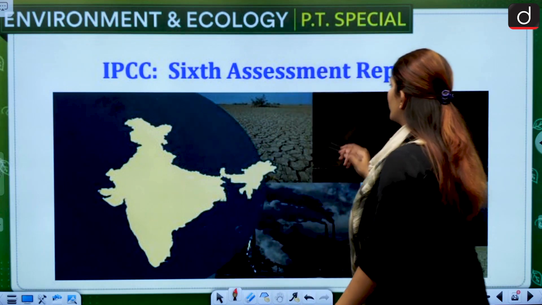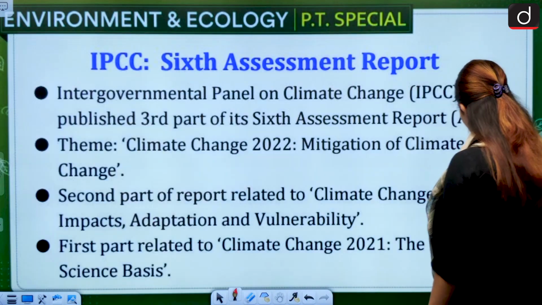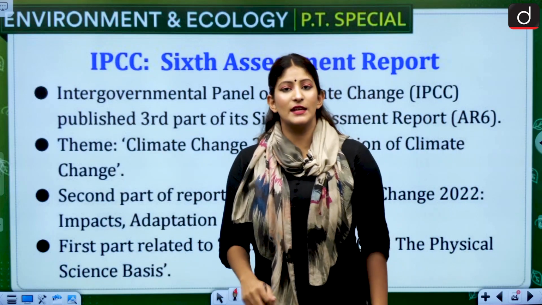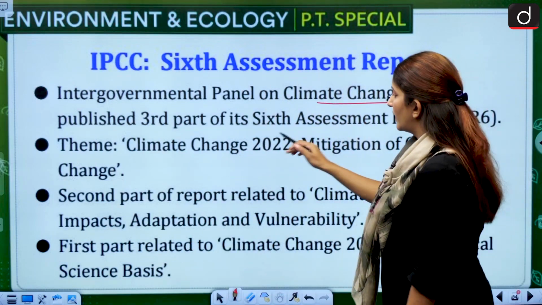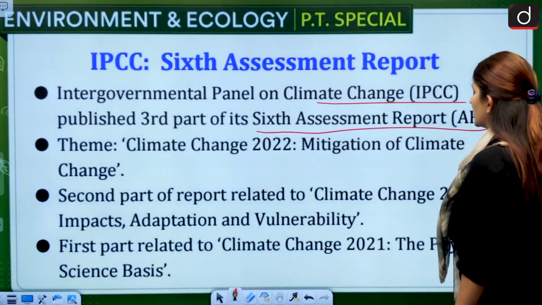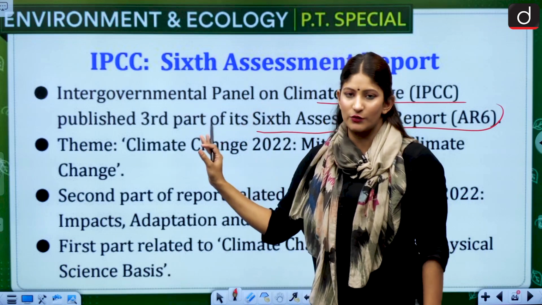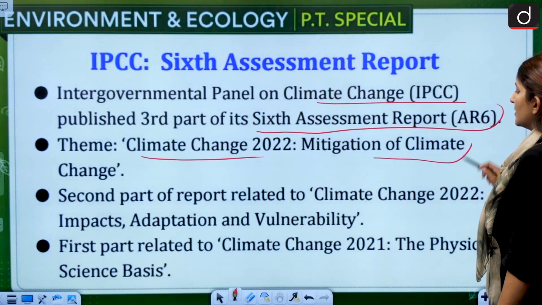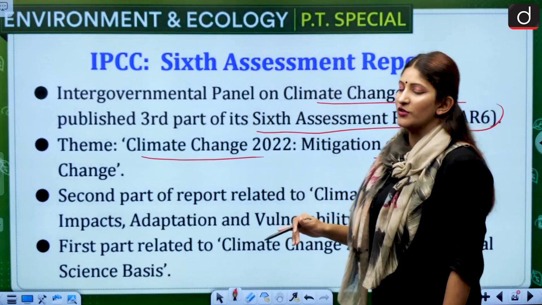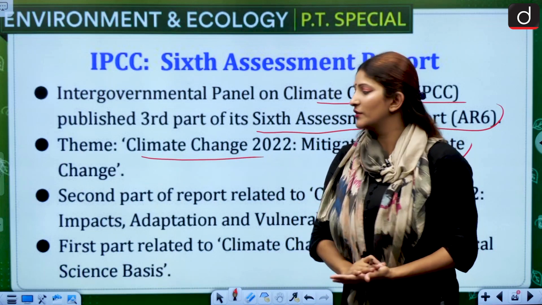Let's begin with the first one, the IPCC 6th Assessment Report, which is the flagship report of the IPCC, the Intergovernmental Panel on Climate Change. It published the third part of its 6th assessment reports. It was published in different parts, and the third part we are going to talk about here. The theme is Climate Change 2022. What is the reason? We have to mitigate climate change. Remember like this: Climate Change 2022, mitigating it, reducing it.